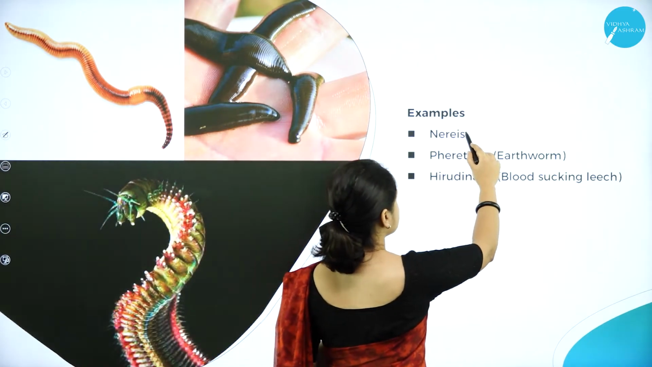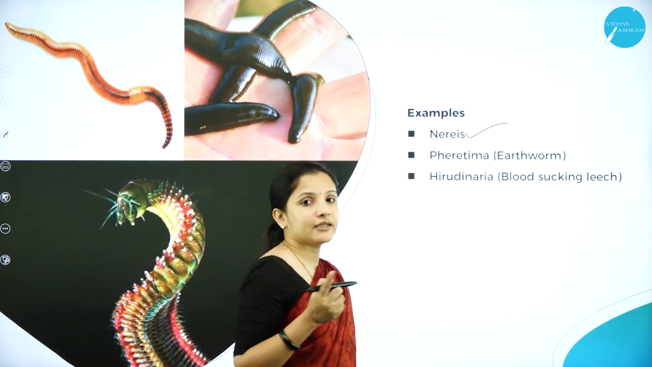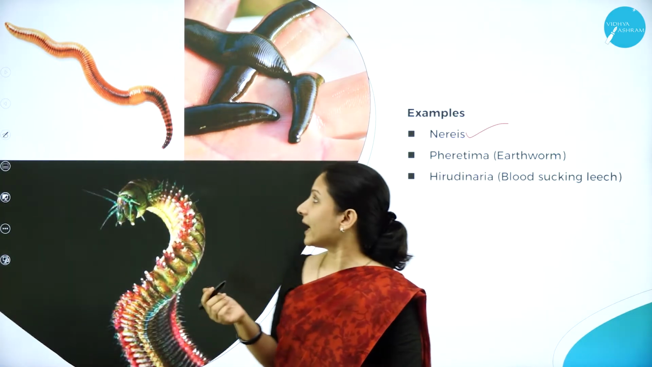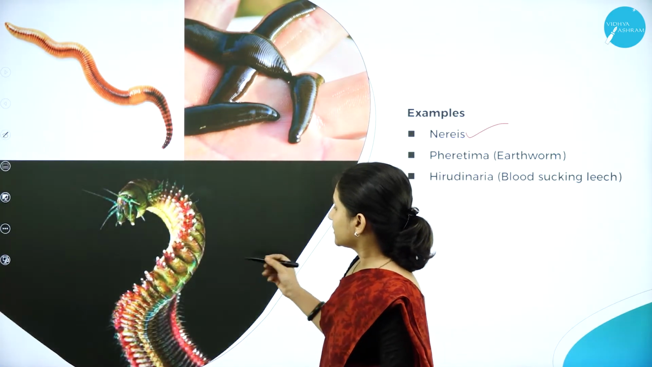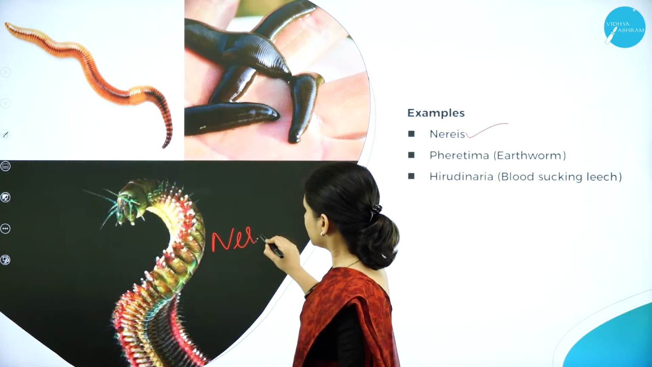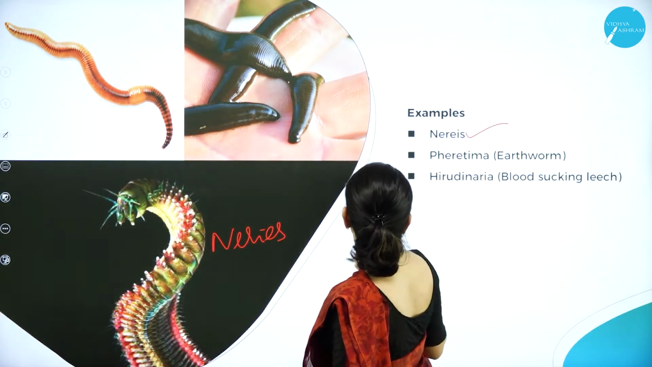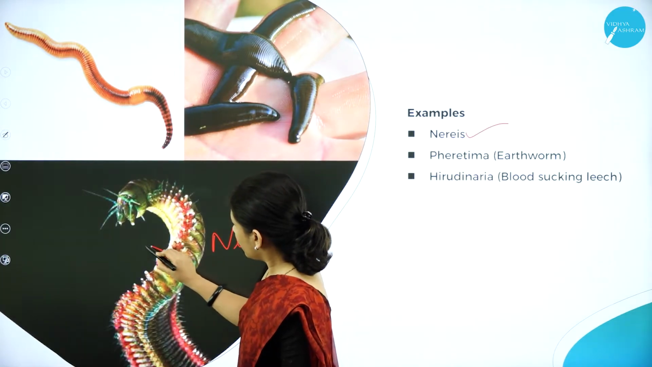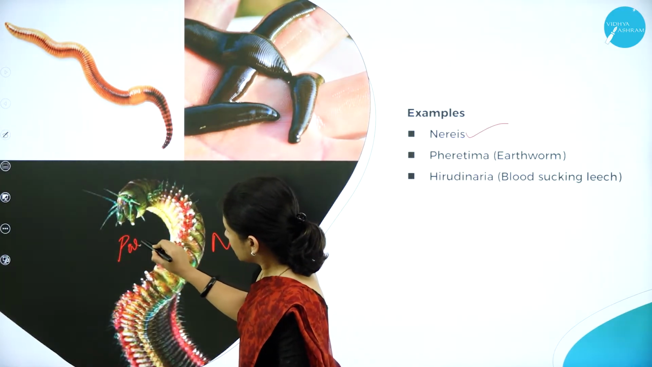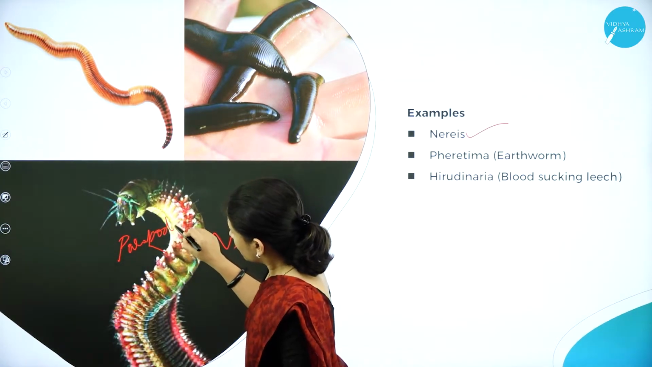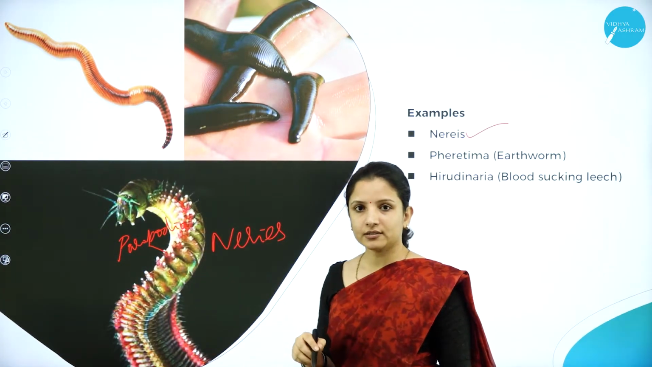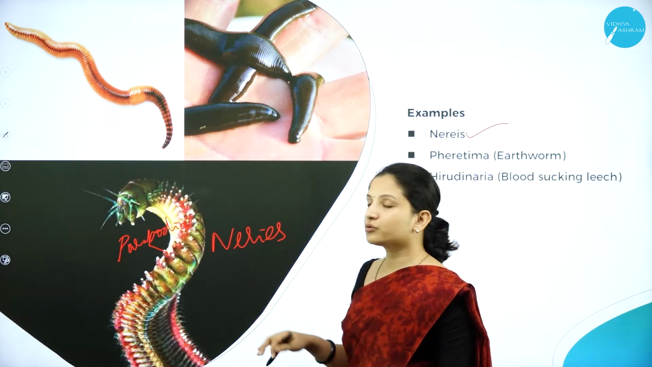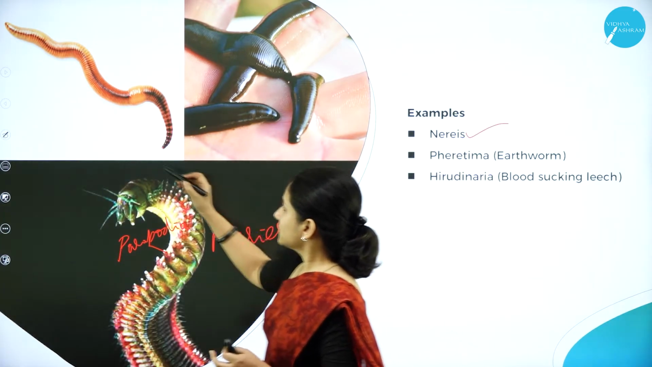So I told you Nereis is one of the best examples, and Nereis is an aquatic form. They have parapodia. So I've taken the example of Nereis here. Nereis, then earthworm. Can you see here? They have parapodia, that is legs, or leg-like structures, podia, leg, which help them to swim in the water. And next is earthworm.